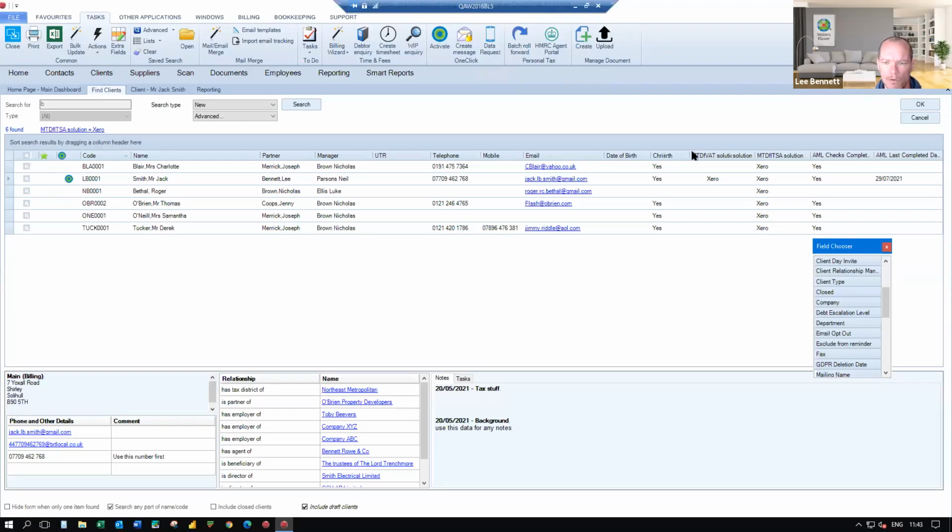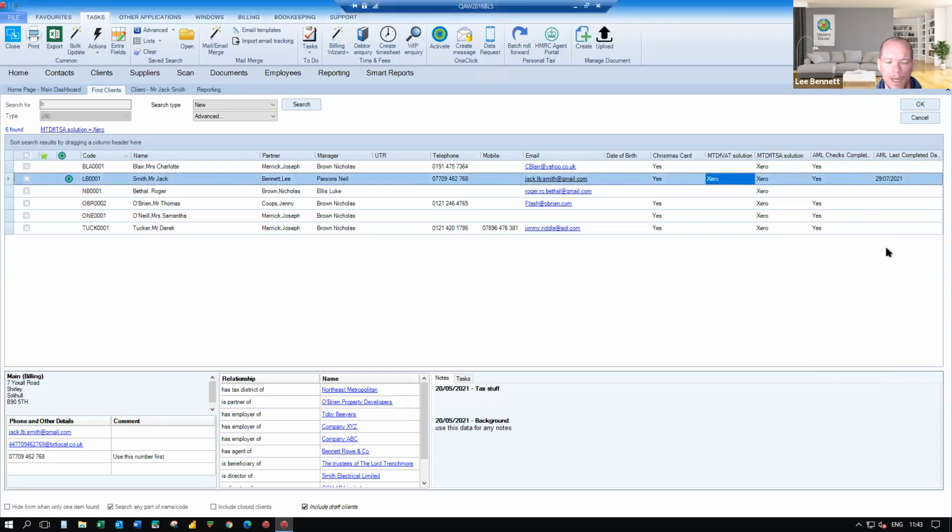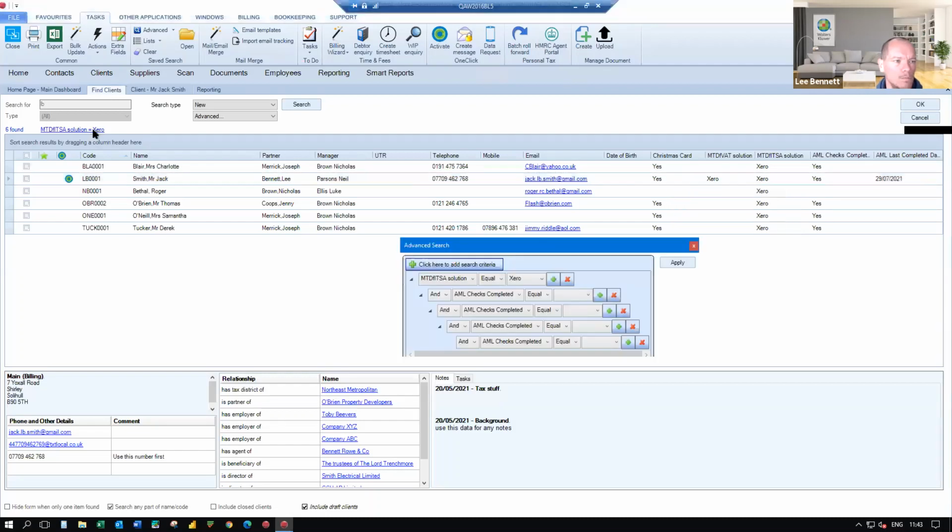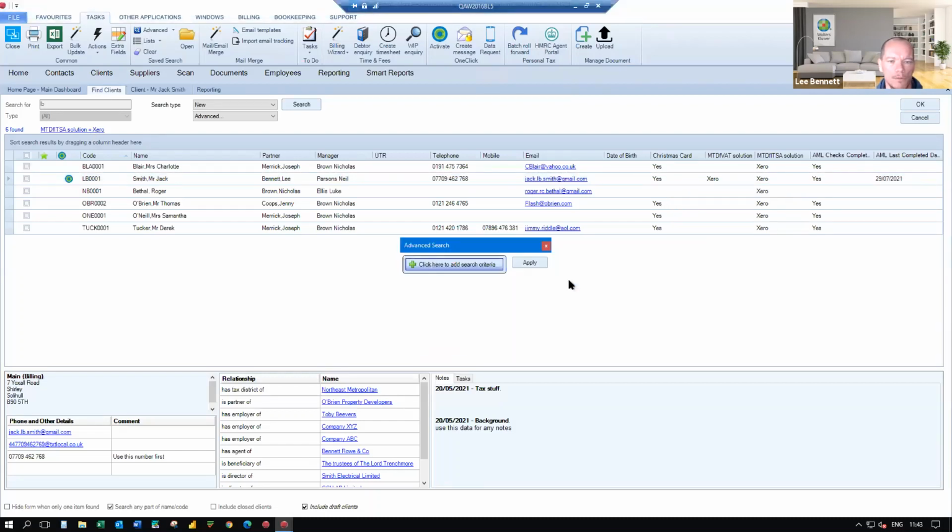Down at the bottom of the screen, you'll see that I'm also showing a preview panel, which allows me to see, again, some relevant information around my client record, without having to necessarily go into the client record itself. And if you don't already have that, if you right click, you will have either show or, in my case, hide the preview panel. It's that option that you want to go for. As I said, we'll come back to this in a moment or two to do something with this particular list.